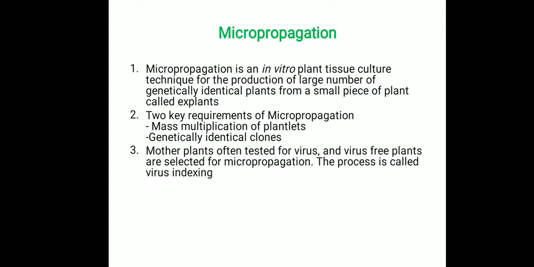Two key requirements achieved by micropropagation: one is mass multiplication, that means a large number of plantlets, and the second one is maintaining the genetic purity, or the clones are genetically identical. In general, the mother plants are often virus tested, and virus-free plants are used for explant isolation and micropropagation. The method of identification of virus-free plants is called virus indexing.